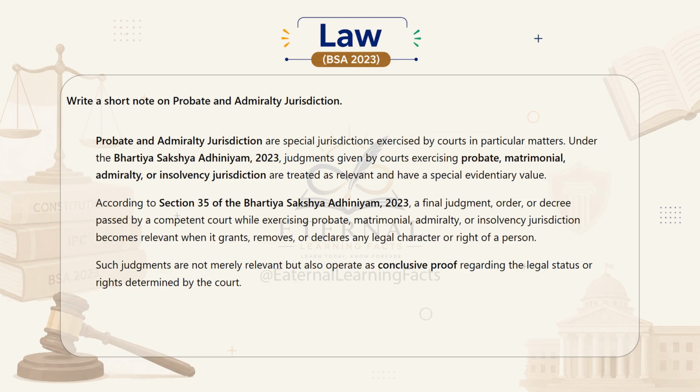Judgments given by courts exercising probate, matrimonial, admiralty, or insolvency jurisdictions are treated as relevant and have a special evidentiary value.